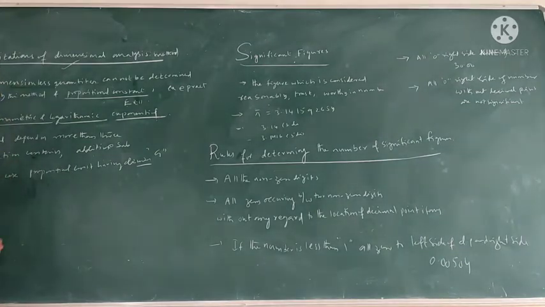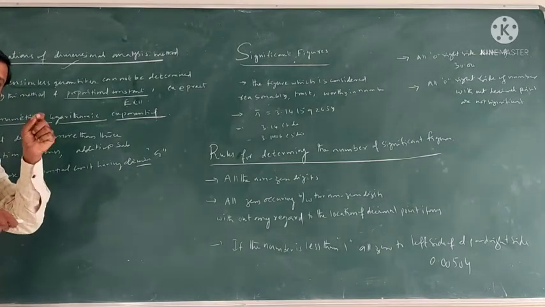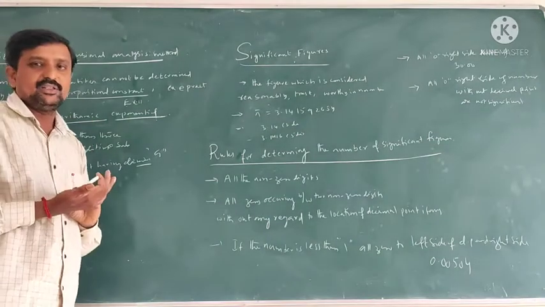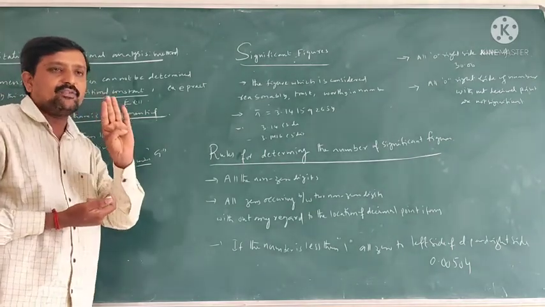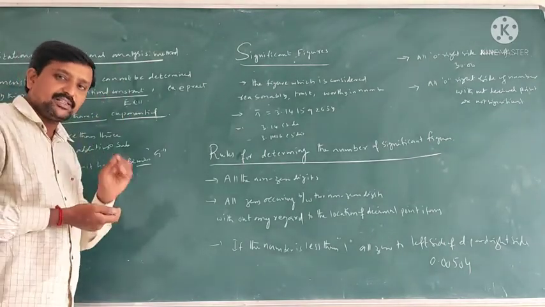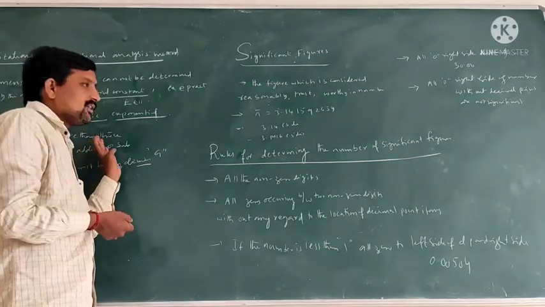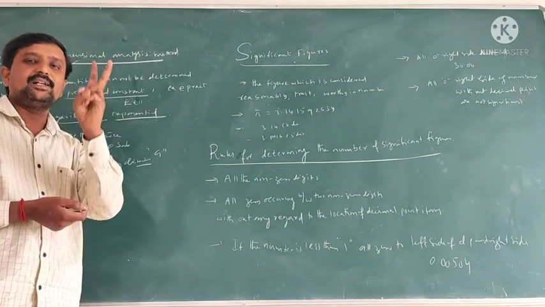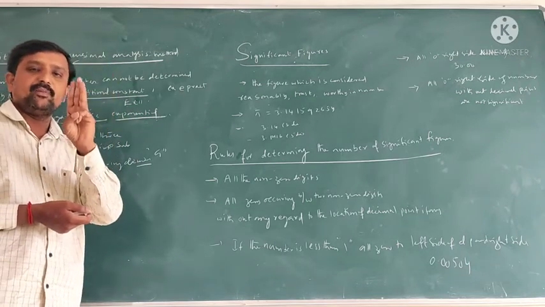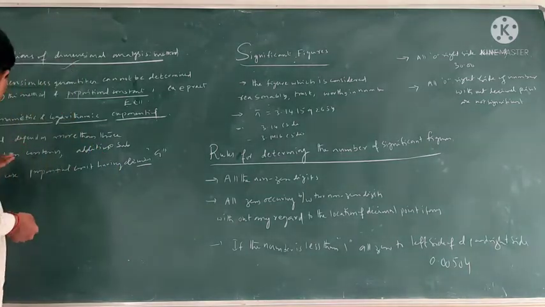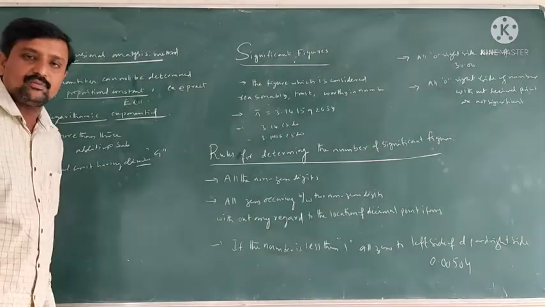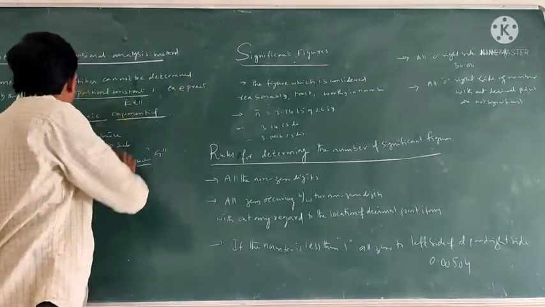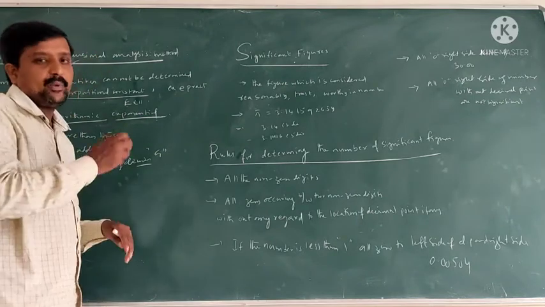The third one is, if a given physical quantity depends on more than three fundamental quantities. Generally the dimension formula can be expressed in M, L, T: mass, length, time. These are the three fundamental quantities. If the given physical quantity depends on more than three fundamental quantities, then the dimension analysis method cannot be applied.